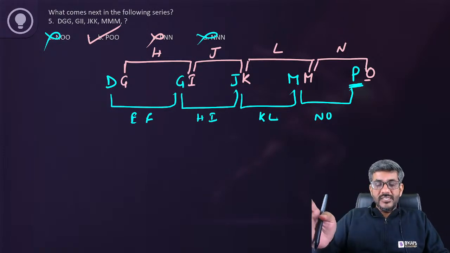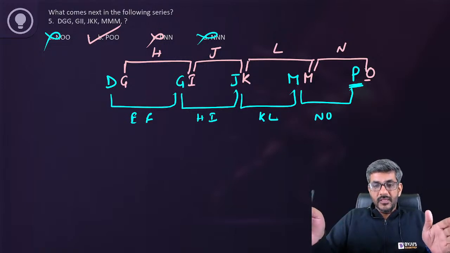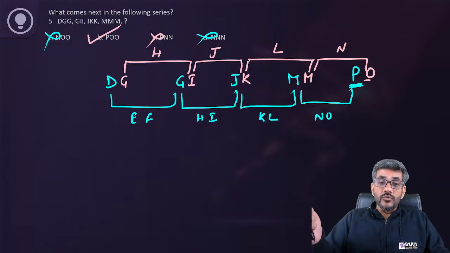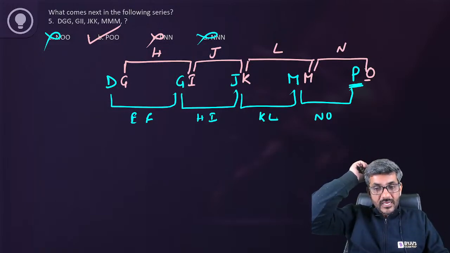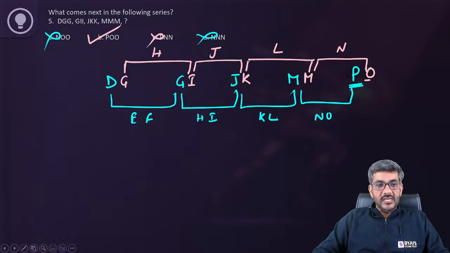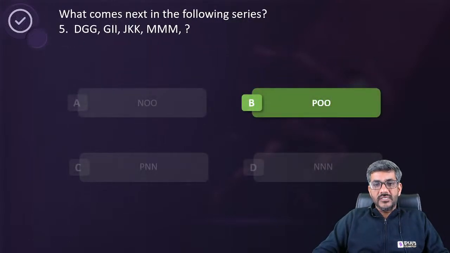The first letter of each term is coming after a gap of two letters. The second letter of each term is coming after a gap of one letter. And that way we see the last one has to be POO. This gives us the answer of the question as option B.